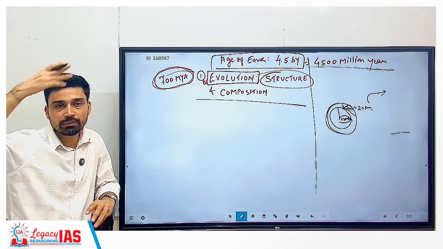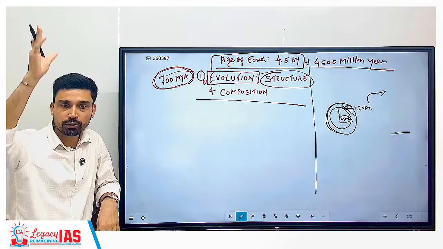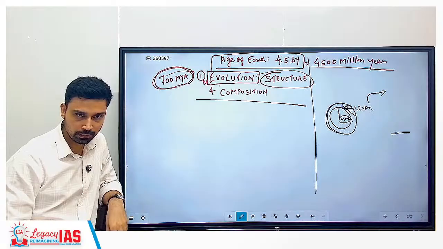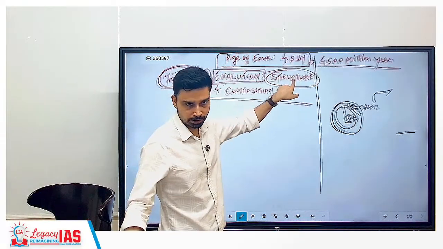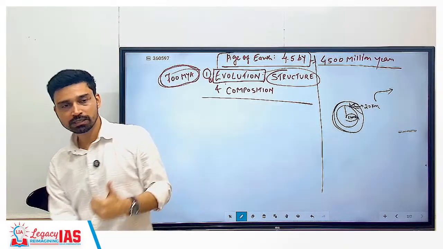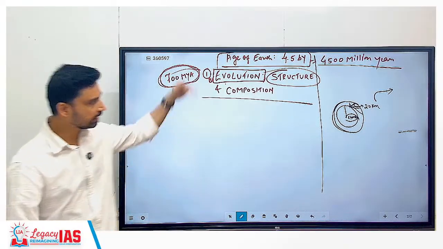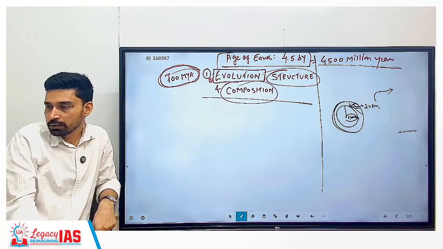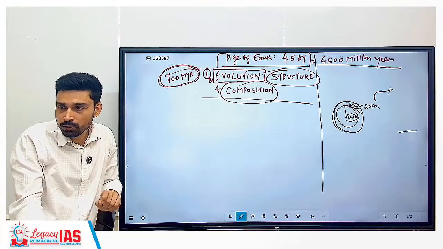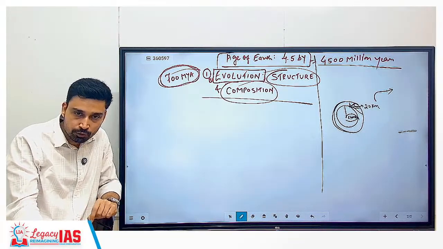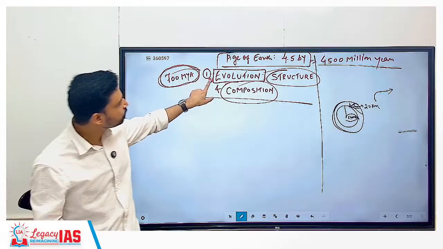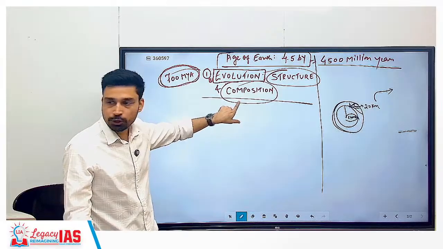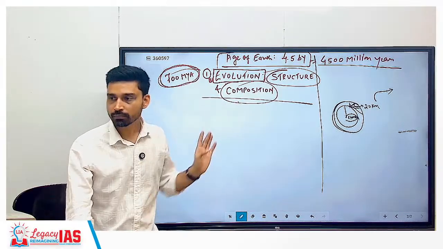Beyond, if you go, density becomes so less that if you keep your hand there, there is no possibility that any gaseous molecule will come and interact with your hand. So all this we will study in which part? Structure. So overall we'll study the atmosphere is divided into 5 parts, starting from surface to the top. And last, the same, that is composition, meaning what are the gases that make up our today's atmosphere.